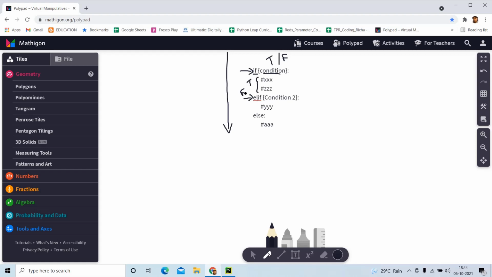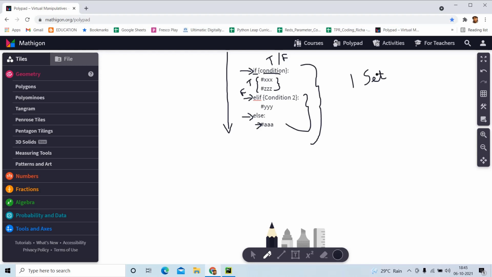And to be more precise, if a true block is already executed, all these other blocks will not be executed because it has already executed one block. And if this elif is also not true, then it will come to the else part and execute that particular line. So I can be more precise in saying that in this whole if, elif and else concept, only one block will be executed.